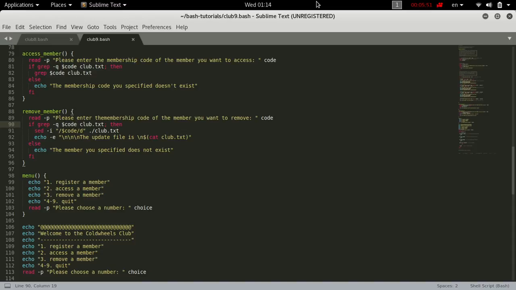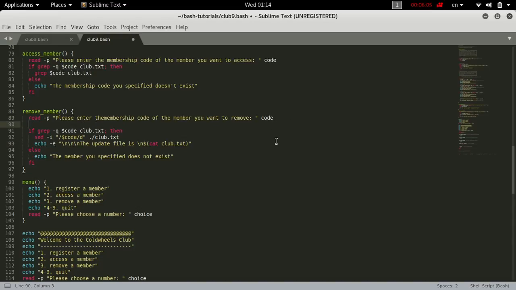And we're not going through the easy one, we're going through the hard one, just as I said, to exercise the logic pitfall muscle. So the problem here is, well, we're going to try to fix it using, instead of if grep -q $code club.text, we're going to say cat club.text, and while read line do, and we're going to really remove these.